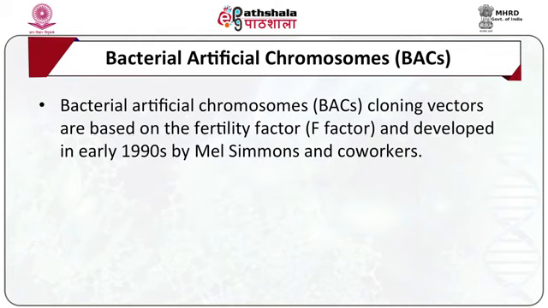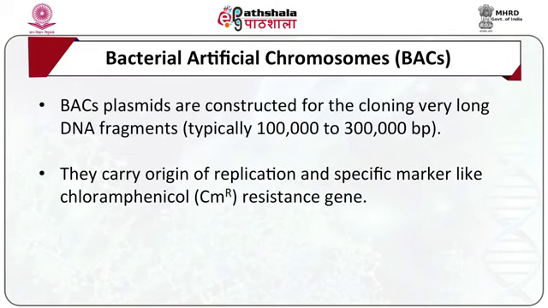Next is the bacterial artificial chromosome, BAC vectors. Bacterial artificial chromosome or BAC vectors are based on the fertility factor, that is the F factor, and were developed in the early 90s by Mel Simon and co-workers. BAC plasmids are constructed for the cloning of very long DNA fragments, typically 1 lakh to 3 lakh base pairs. They carry an origin of replication and a specific marker like